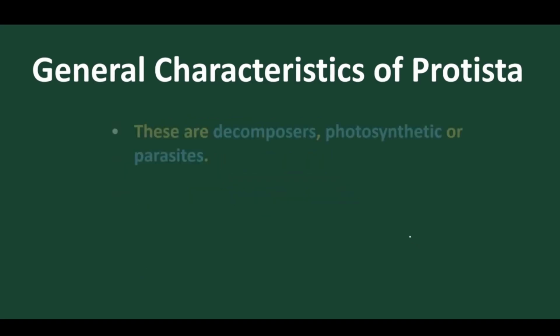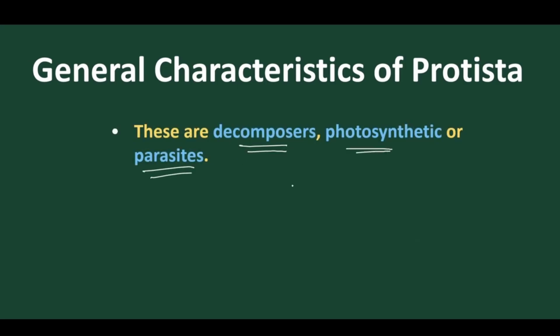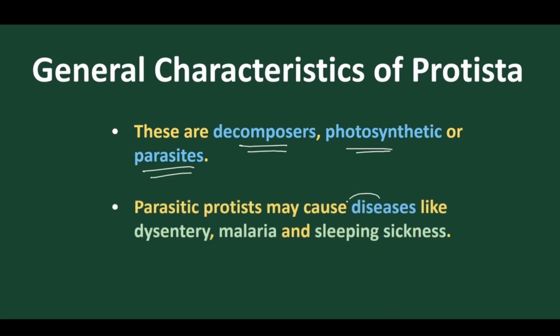Now let's discuss other factors. They are decomposers, saprophytic. They are photosynthetic. They are parasitic, being parasitic they are pathogenic, disease causing. Parasites are mostly pathogenic in nature. As they are disease causing, they cause dysentery, malaria and sleeping sickness. These are caused by the animal protozoans. Now let's discuss some practice questions. So we have completed the basic general characters of the kingdom Protista.